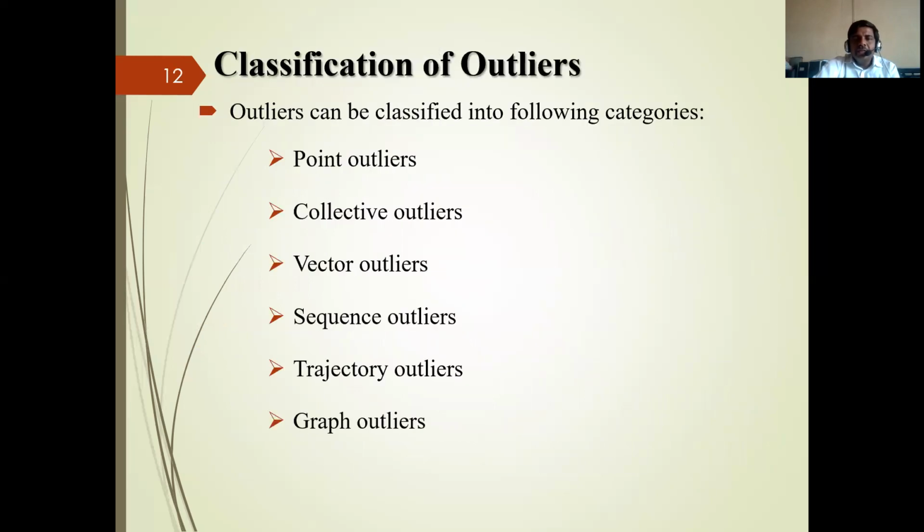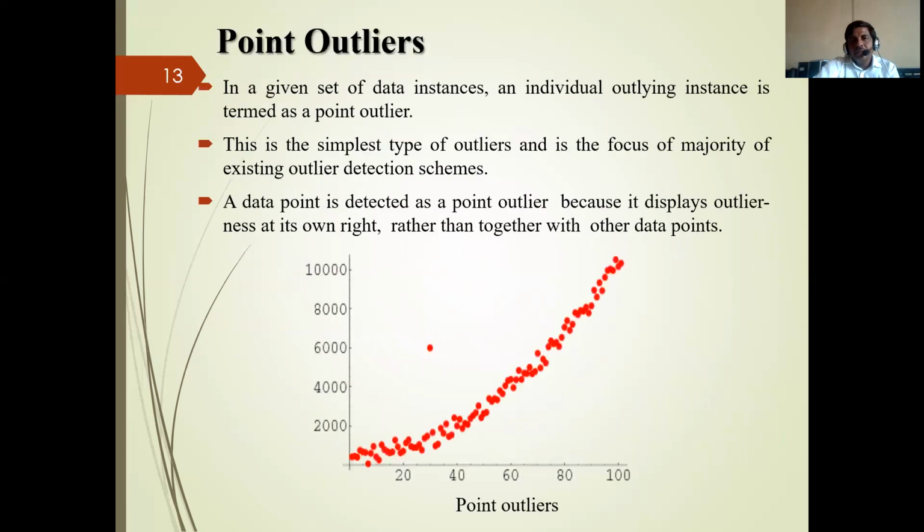There are different types of outliers. Outliers can be classified into the following categories: point outliers, collective outliers, vector outliers, sequence outliers, trajectory outliers, and graph outliers. First one, point outlier. In the given set of instances, an individual point beyond the regular points is termed as a point outlier.